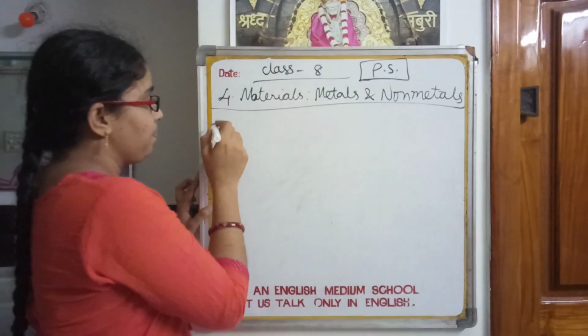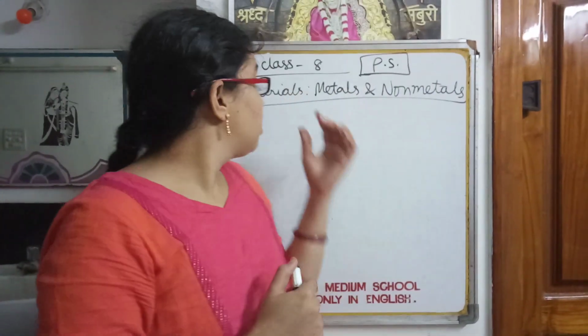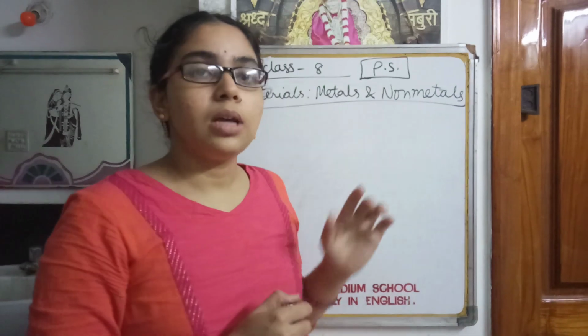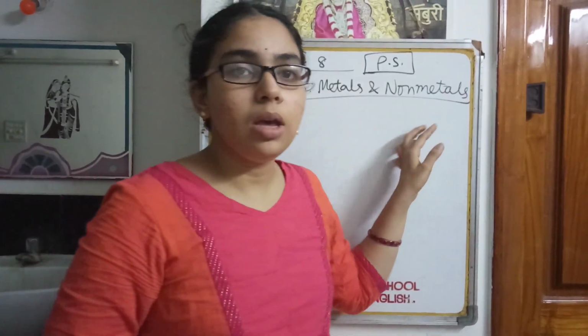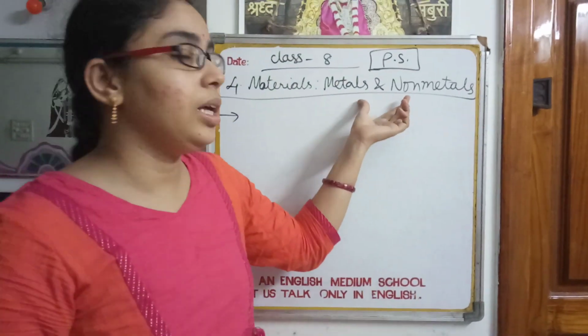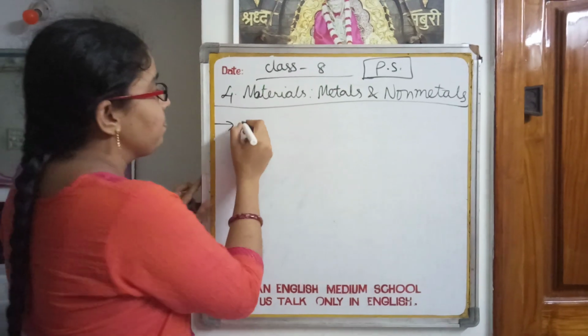These all you are going to learn in this lesson. So first I am going to start this lesson. Listen, materials are generally classified into two types. Those are metals and non-metals. We can distinguish a metal from a non-metal by using their physical and chemical properties.